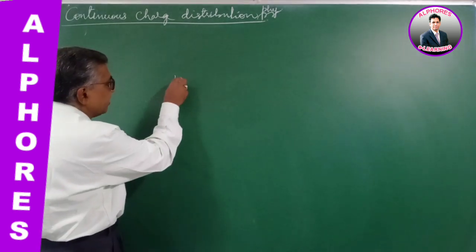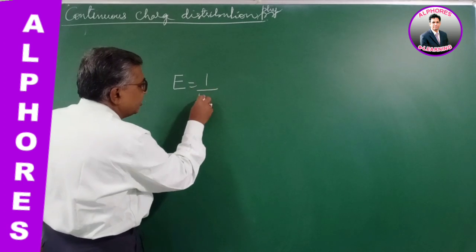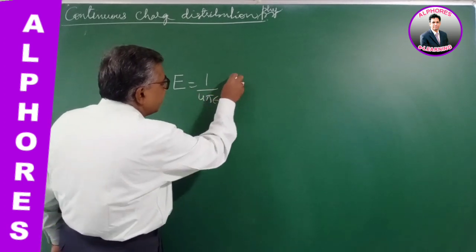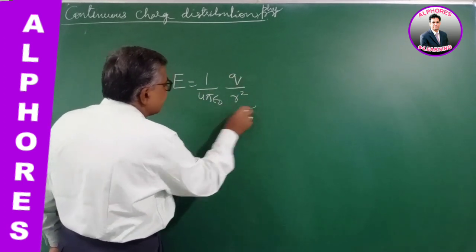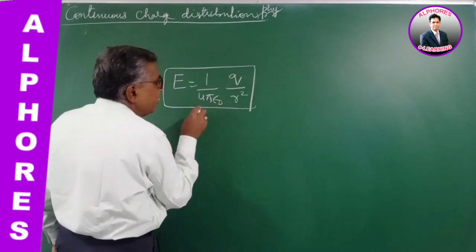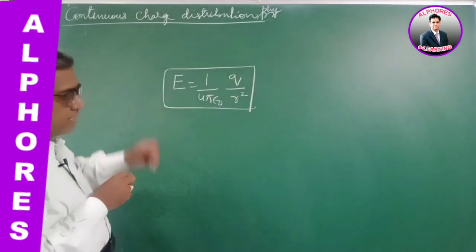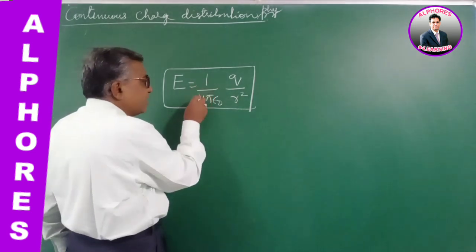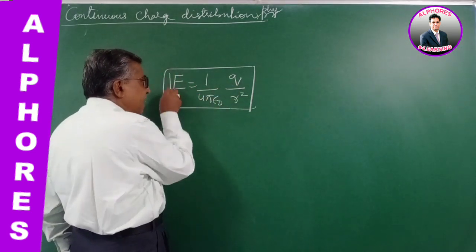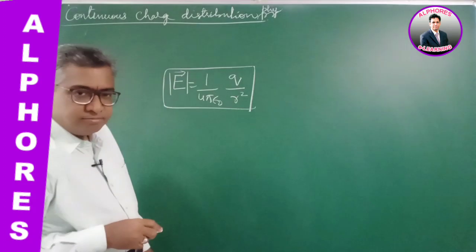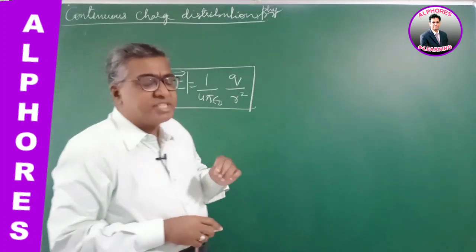We got the formula: electric field due to a point charge q at a distance r from it is E = 1 by 4 pi epsilon naught, q by r square. This is the magnitude of the electric field of a single, isolated point charge.